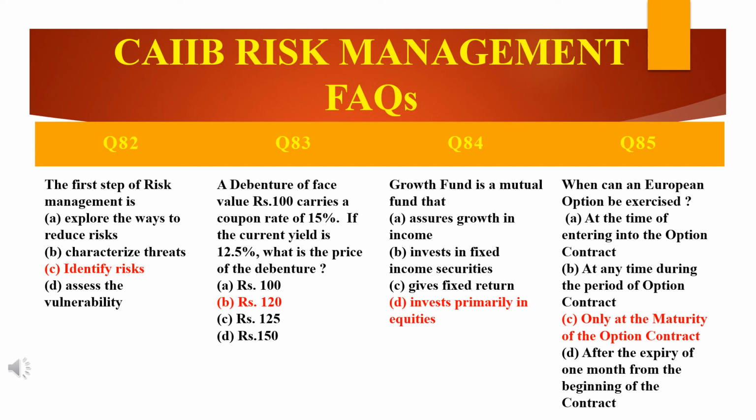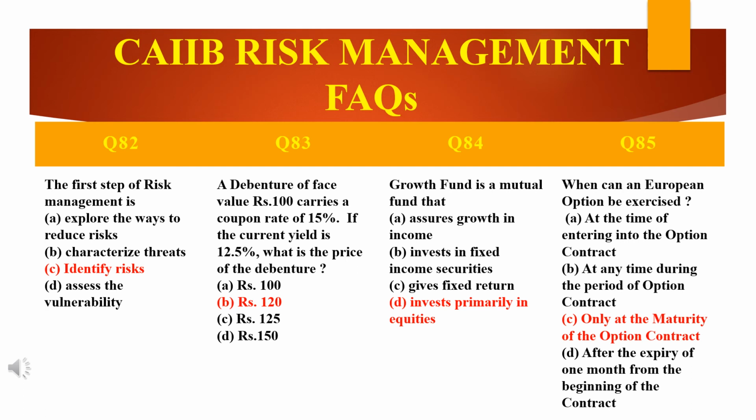Current yield, friends, is the income from investment, both interest and dividend, divided by the price of the bond. So current yield Y is equal to I divided by P. P is the price of the bond, I is the income from investment. In this case, the interest earned from the investment is rupees 15, as the coupon is paid on the face value.